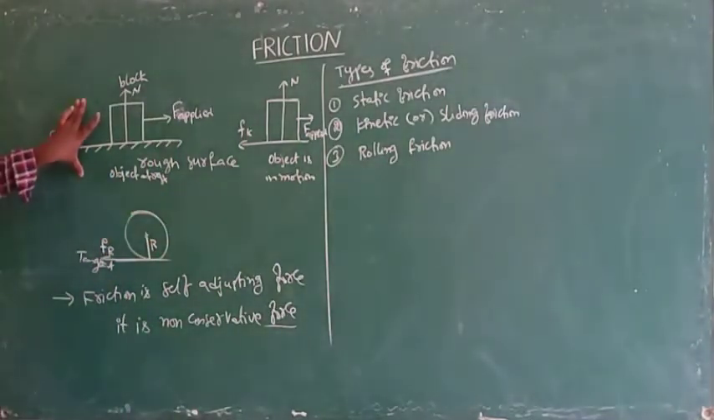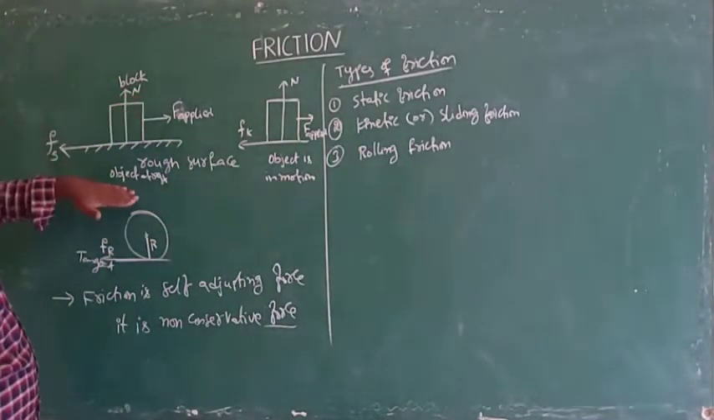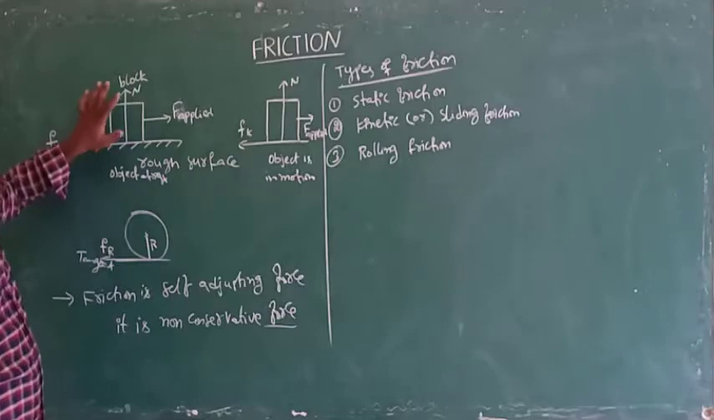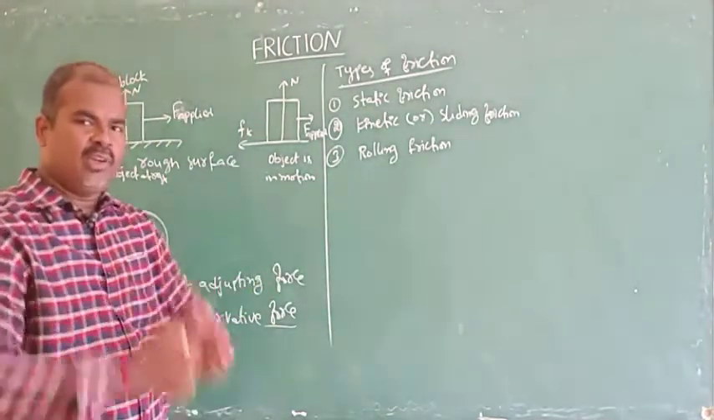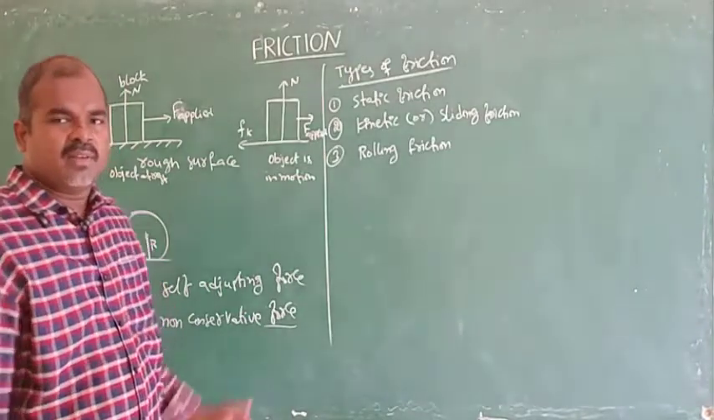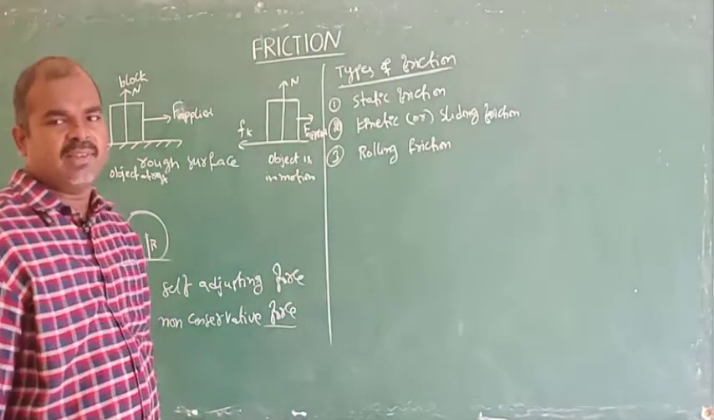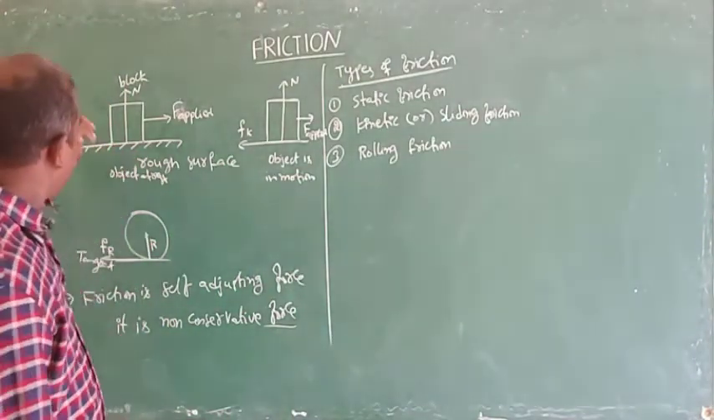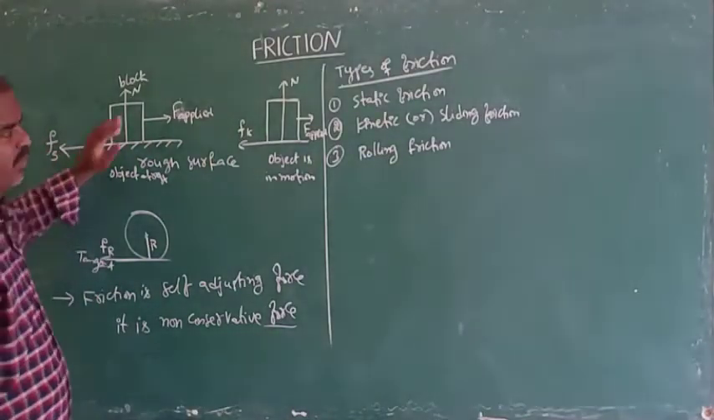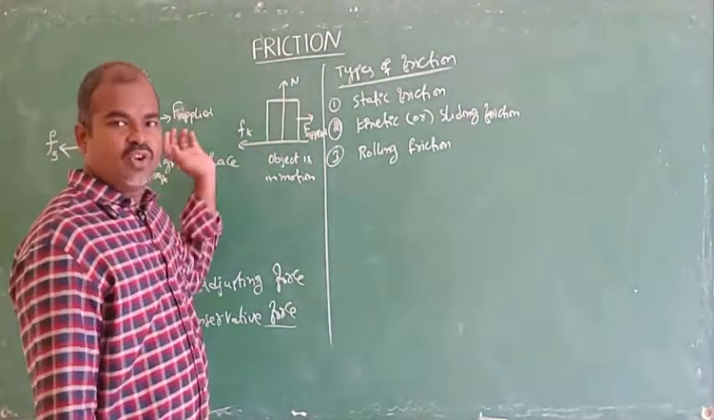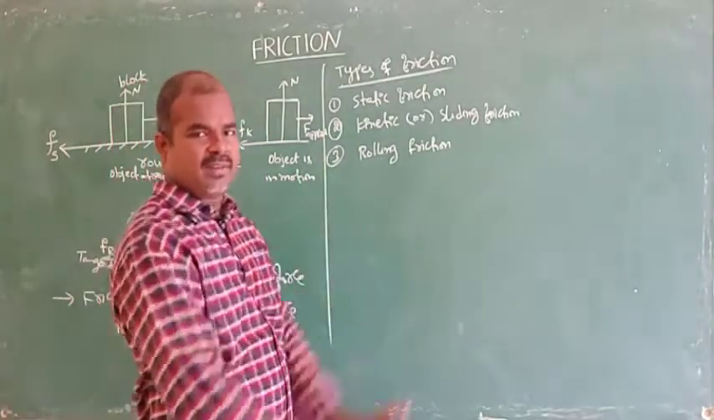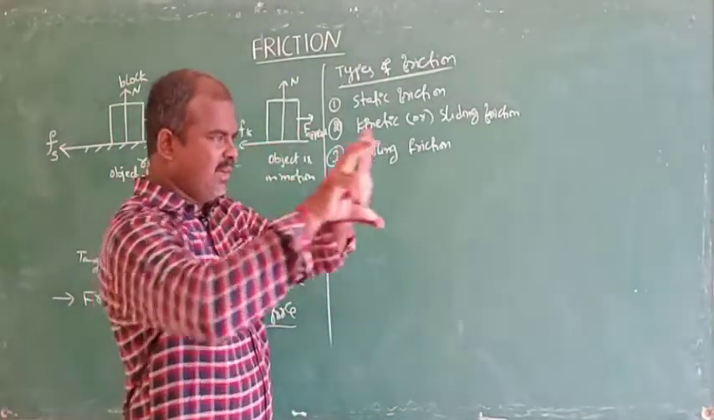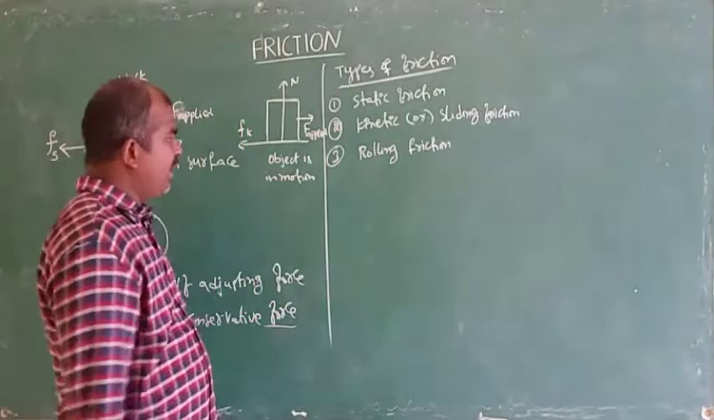Now listen here carefully. Static friction means when we apply some force, the object is at rest; even though we apply force, the object is not moving. That type of force we call static friction. When we apply some force, the object slides, meaning the object moves like this, not rolls. The object will slide.